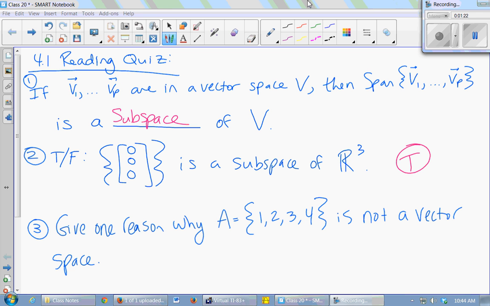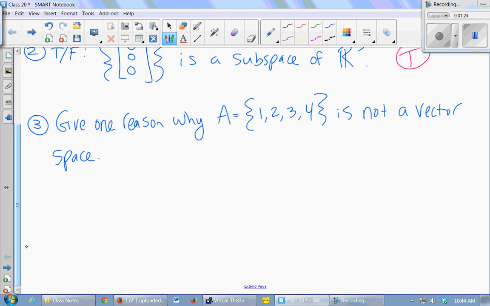Okay, so we need to give one reason why the set {1, 2, 3, 4} is not a vector space. It doesn't have the 0 in it, yeah. It's okay that it's only in 1 dimension. You could just think of these as vectors that only have 1 entry. Yeah, so there's 10 criteria for being a vector space, right? This fails most of them. So the 0 vector's not in there.